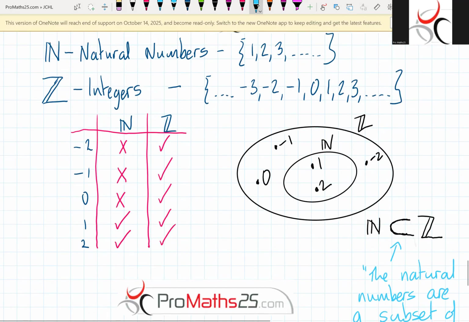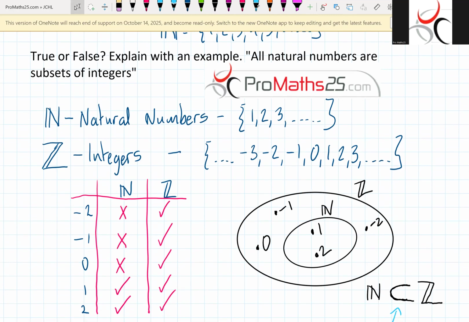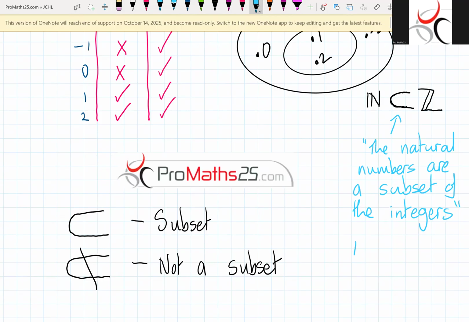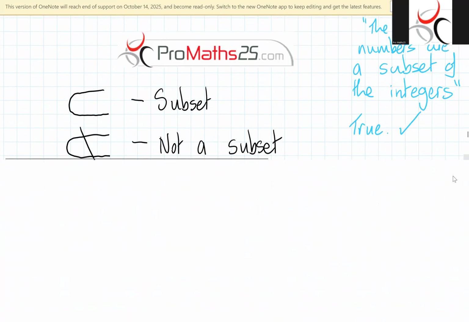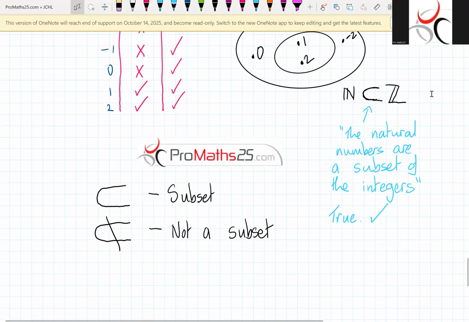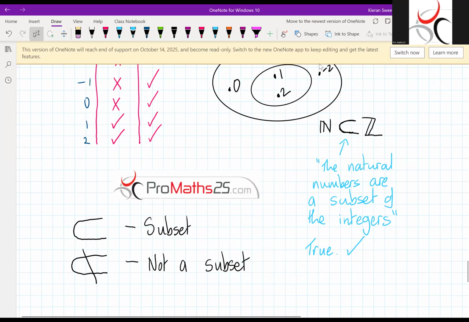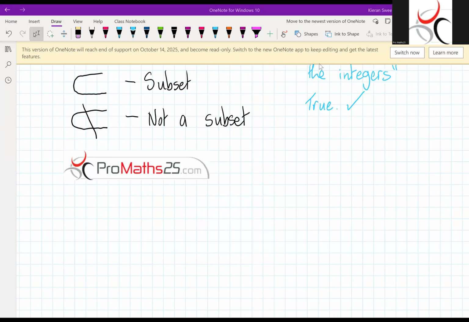So let's check what we were asked to find out now. We were asked to say, was it true or false? All natural numbers are subsets of integers. And the answer is true, because there is no natural number which is not also an integer. So it's really important to remember that all natural numbers are subsets of integers.